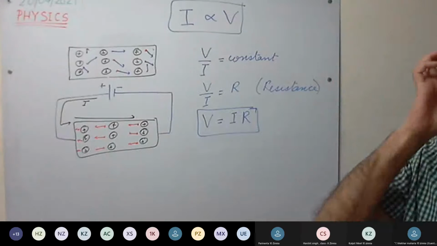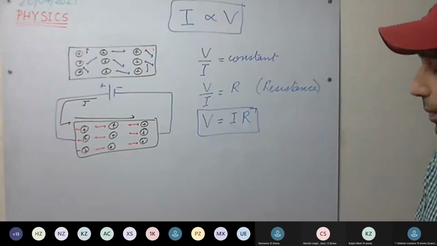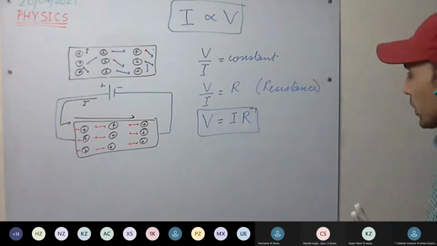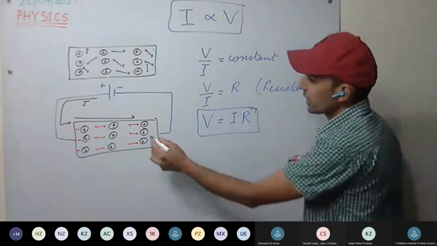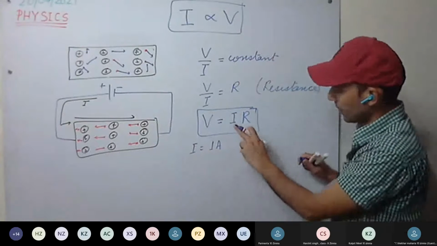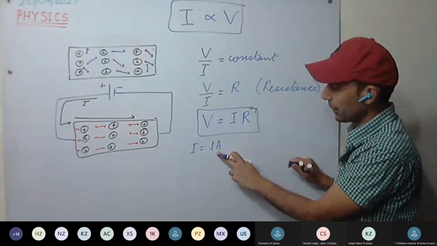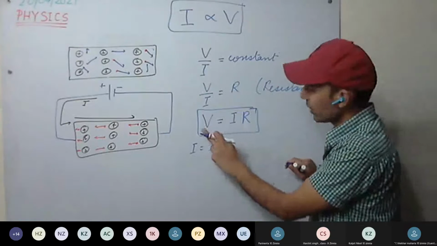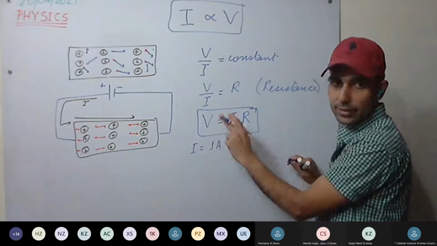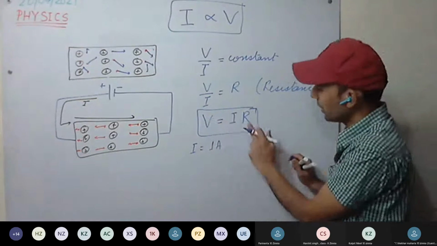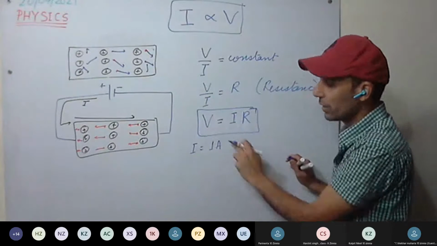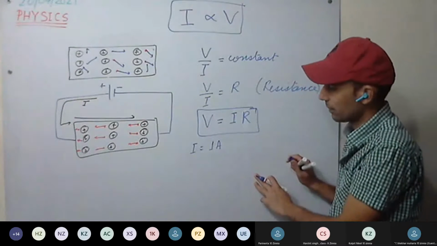This is clear. Now, if current flowing in a circuit is 1 ampere, then we can say that resistance is equivalent to the potential difference numerically. The numerical value of the resistance will be equal to the numerical value of the potential difference.